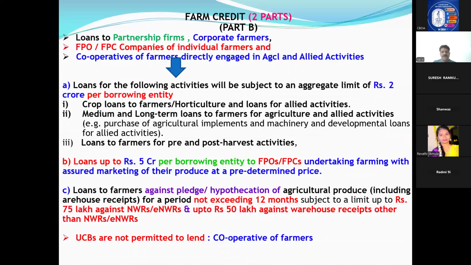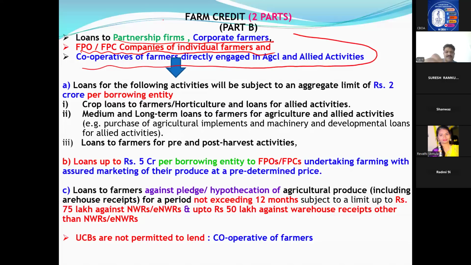Okay. Now farm credit part 2. Only one thing you have to remember. Farm credit 2 means part B, the second part. I told you individuals and proprietorships in part A. Now here partnerships will come, corporates will come, FPO, FPC will come, individual farmers and cooperative farmers directly engaged in allied activities. See, farm credit part A is talking about individual, single farmers, individual proprietorships, SHGs. Part B is talking about firms. Two partners have opened a partnership firm. Corporate, one company with farmers as members or shareholders. Corporate firms, farmer producer organizations, farmer producer companies. All these individual farmers will be there in that.